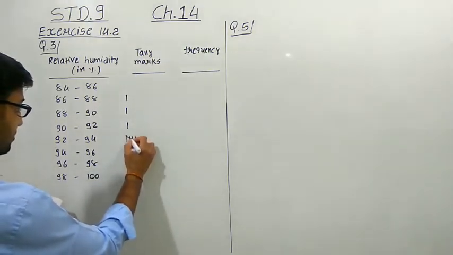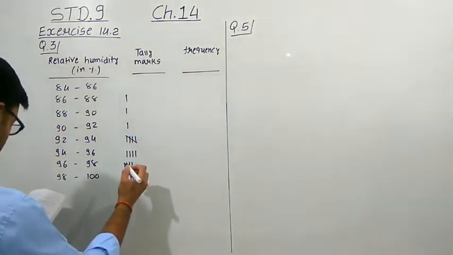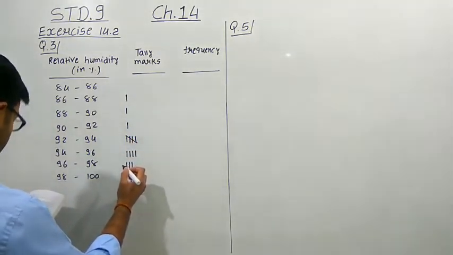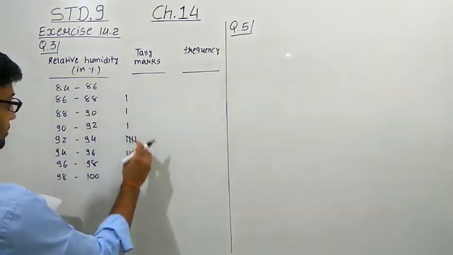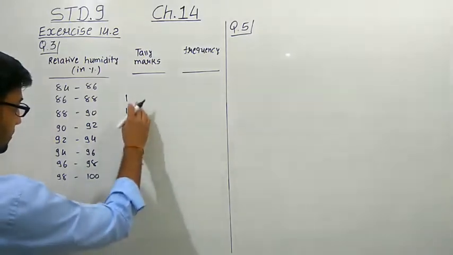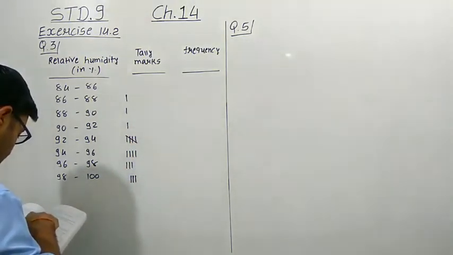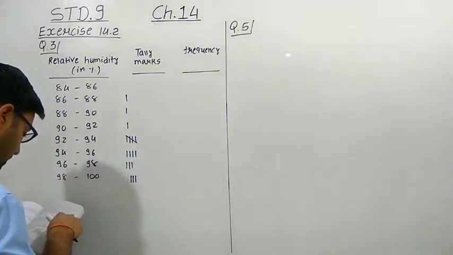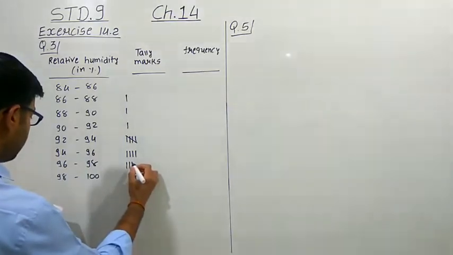Here 4 is clear, so 5 we have to make like this. 97.2. One minute. How much we have taken? 1, 2, 3, 5, 6, 7, 8, 9, 10, 11, 12, 13, 14, 15, 16, 17, 18. Okay. 95.2 here.